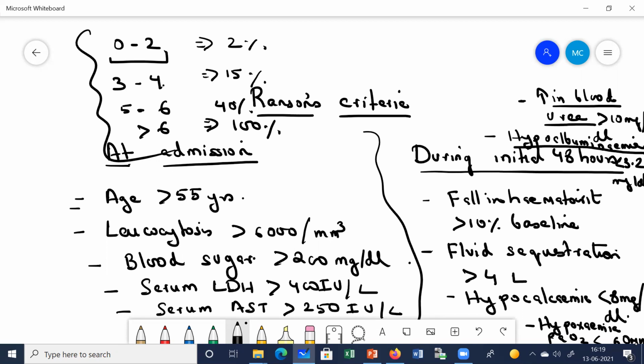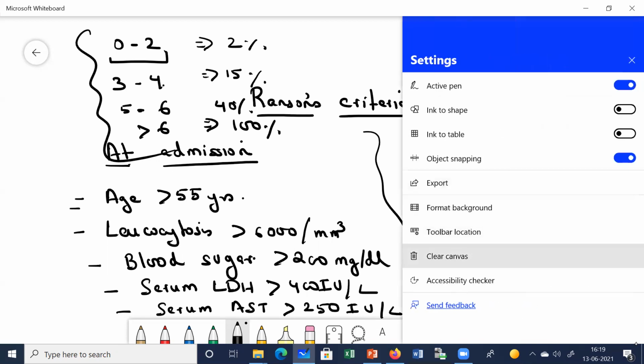Clear. Now, what can be the complications? What are the complications of pancreatitis? Like after pancreatitis, what can be the complications of acute pancreatitis?